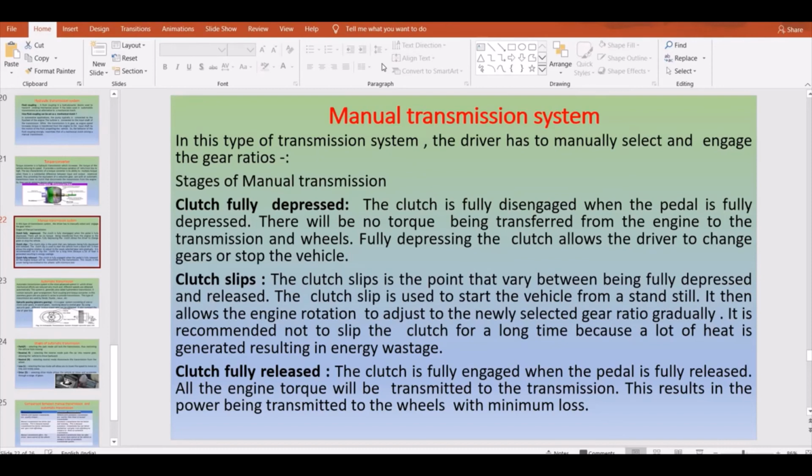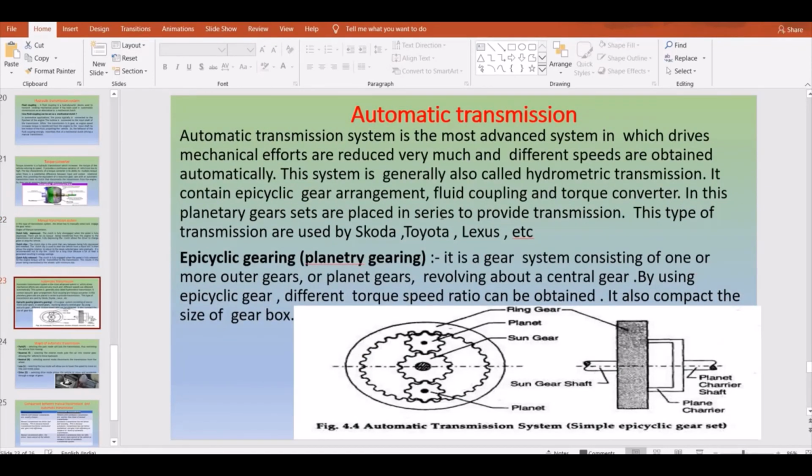Next we will learn about the automatic transmission. How does your automatic transmission work? In this case you can observe the figure. In the automatic transmission you have different kinds of gears: the ring gear, planet gear, and sun gear, which comes in mesh with the sun gear for the driving shaft. Here you do not have clutch engaging and disengaging; based on the speed of your engine and the vehicle, the gears will get engaged, maybe number 1, 2, 3 and so on.